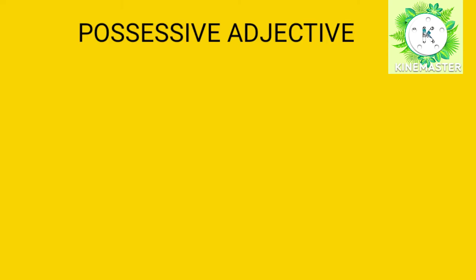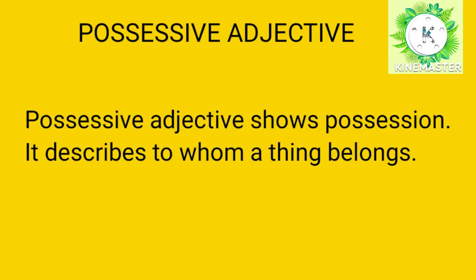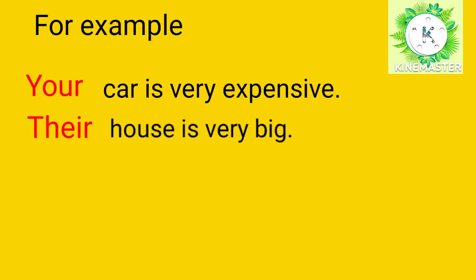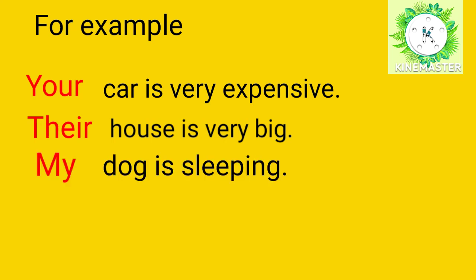Possessive adjectives. A possessive adjective shows possession. It describes to whom a thing belongs. For example, your car is very expensive. Their house is very big. My dog is sleeping.